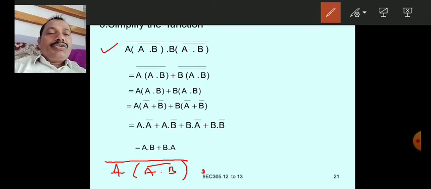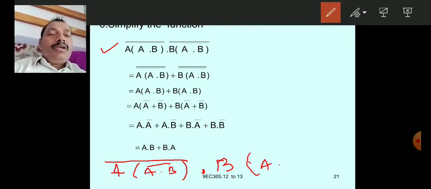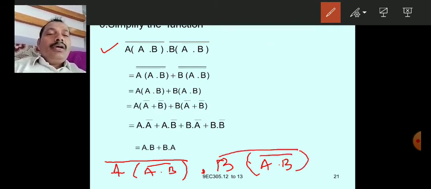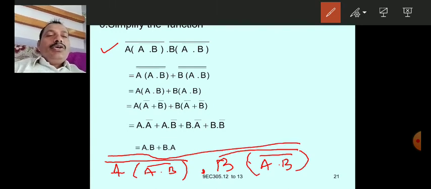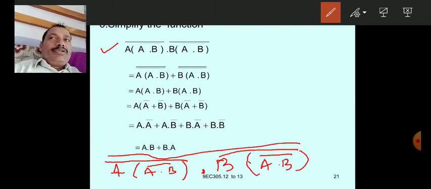Next, dot b in the brackets a dot b whole bar, and finally last whole bar is there. So this is the way of writing the question.